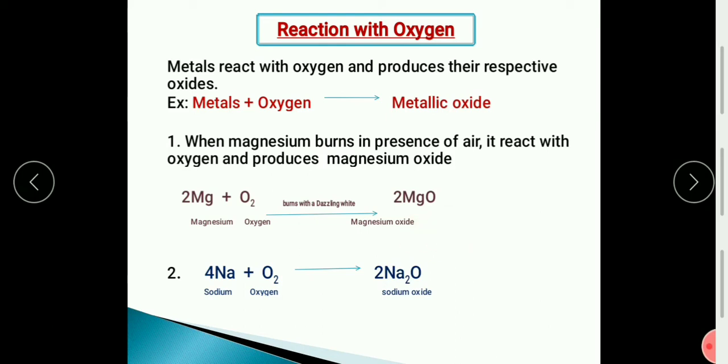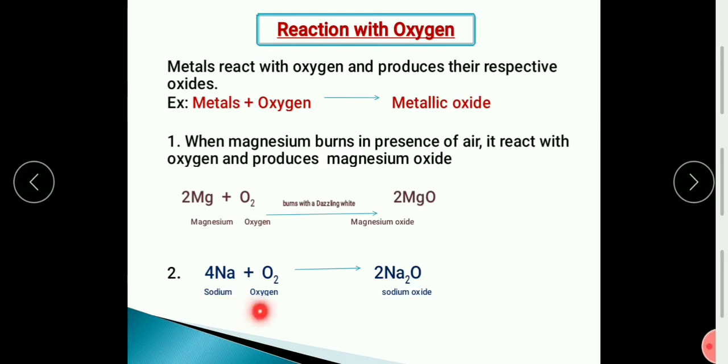The magnesium will be in the form of a ribbon. It will burn in oxygen and form magnesium oxide. Even a paper will burn in the presence of oxygen. You know that for combustion oxygen is very necessary. That is what we are learning now. Even magnesium burns in the presence of oxygen and forms magnesium oxide.